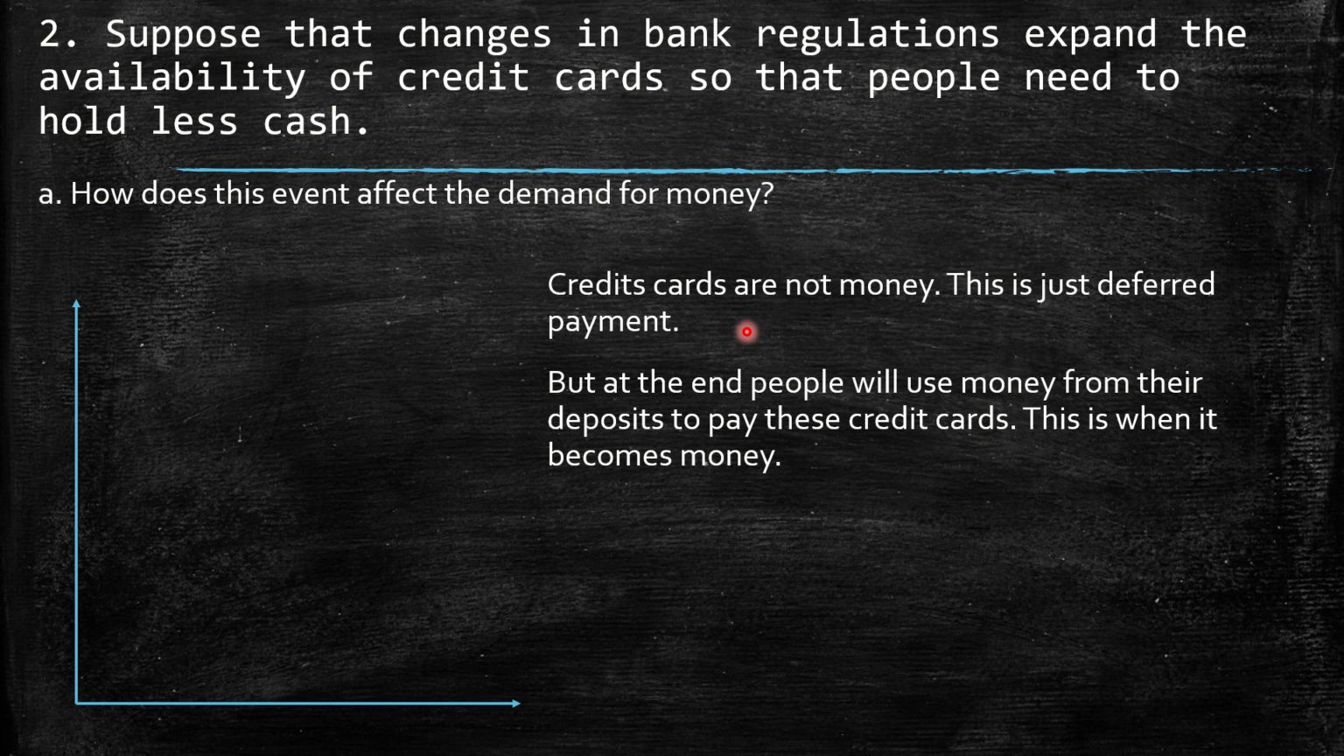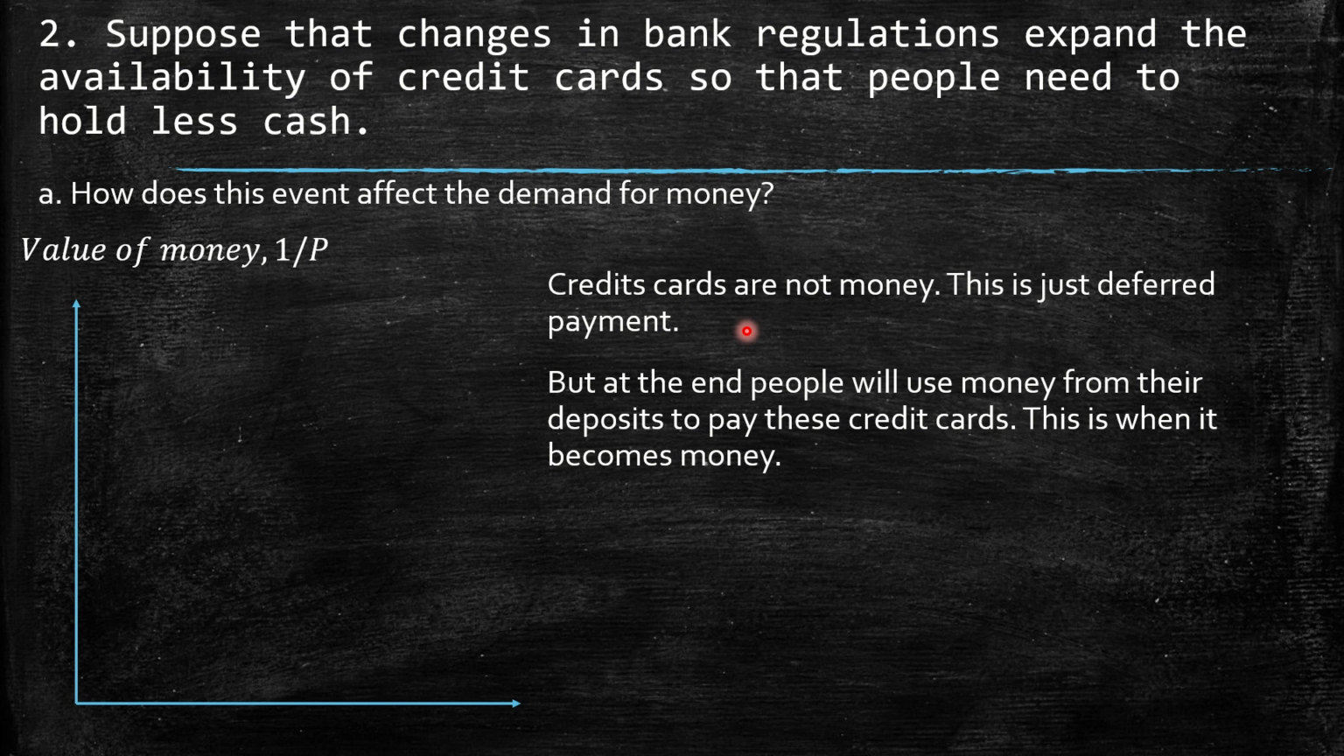This is just deferred payment, but this is kind of indirect use of money, because when you have more credit cards, you are tempted to use them more, and then at the end of the day, you need to take from your deposits to pay these credit cards. So as a consequence, we can think that people will use more money for deposits to pay these credit cards. And then this actually became money.